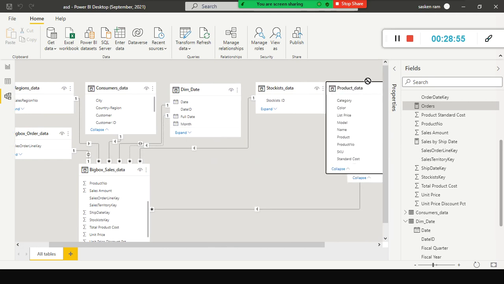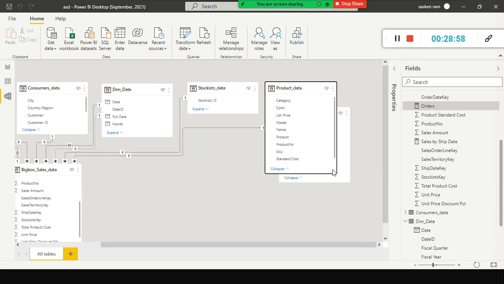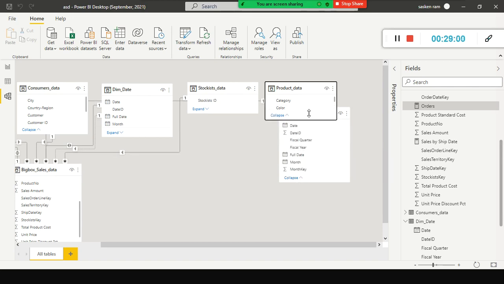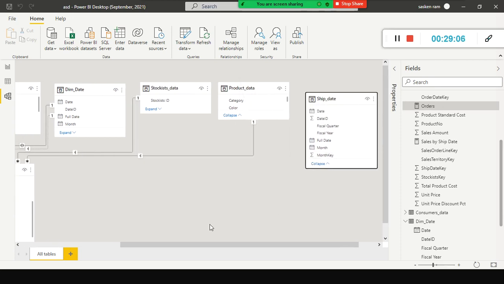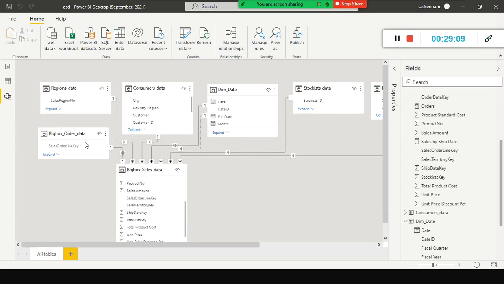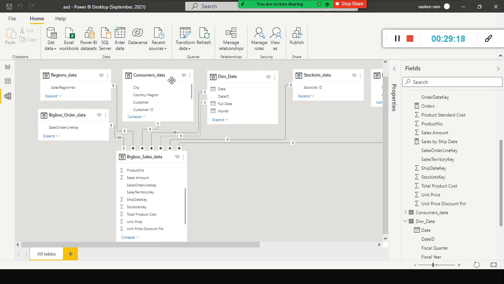All the dimension tables we can keep on top, so that you get to know this is the best way of doing the design. Ship date I am not going to use now. So all the dimension tables are there on top. When you look at all these dimension tables, you can see something like an arrow mark, right? This is called a link, a relationship. If you hover the cursor on this, you can understand which keys between these two tables are linked, the sales region number and sales territory key. And here if you hover this,